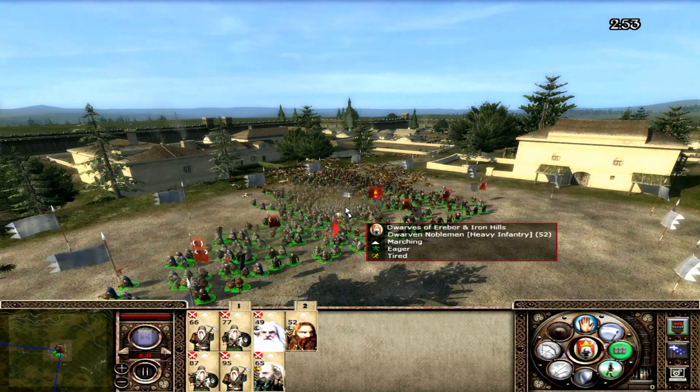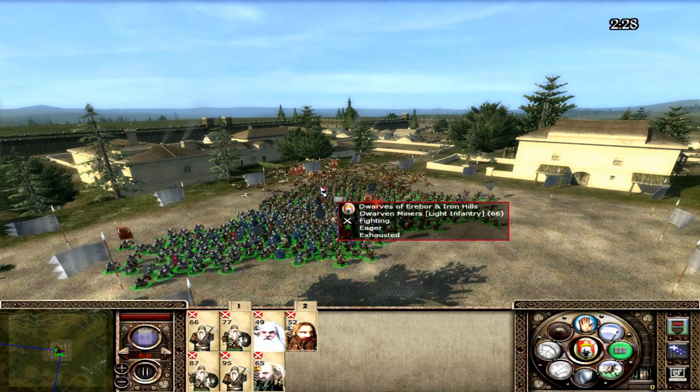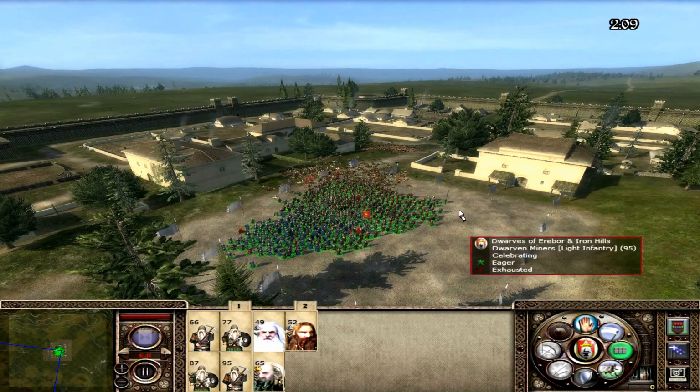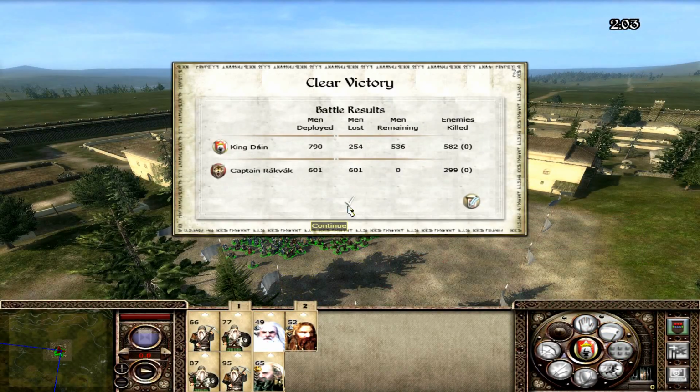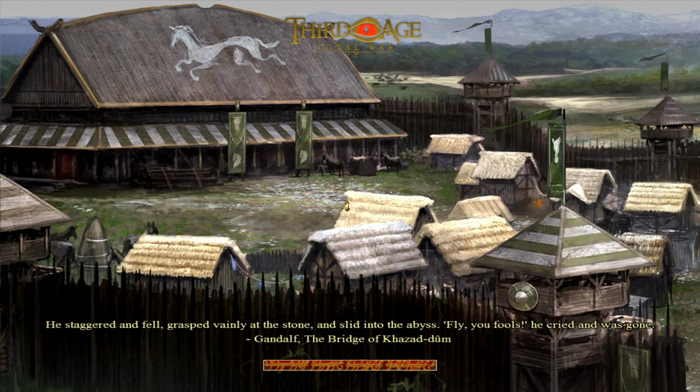Shunting that one guy through. Kill him. Be in awe of the victory there. We have won here today. Clear victory. We'll take it. 254 losses, but we'll pull those guys back to Erebor with a general because we need to hold that anyway.